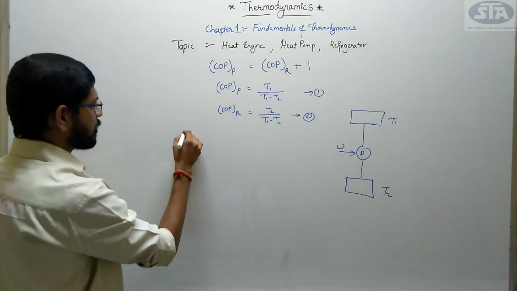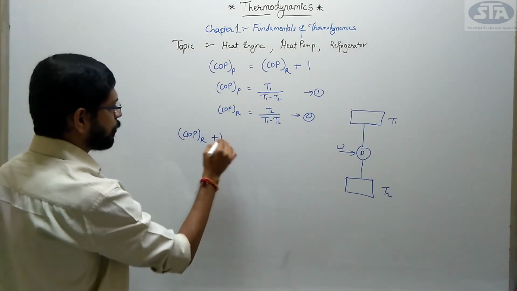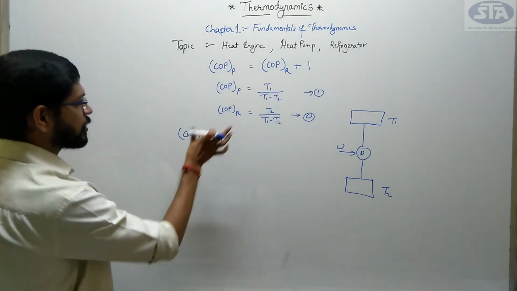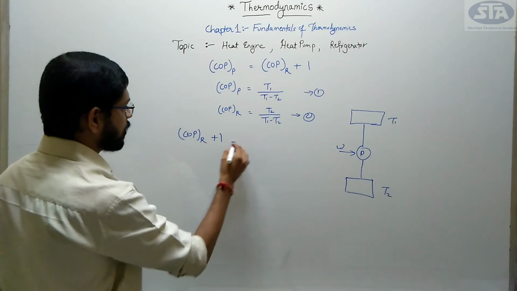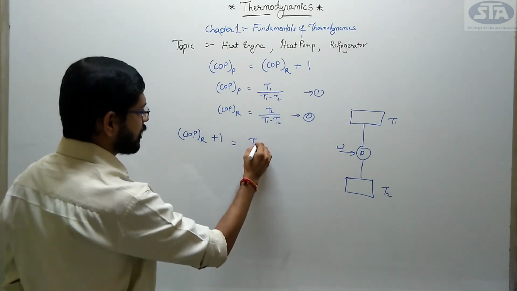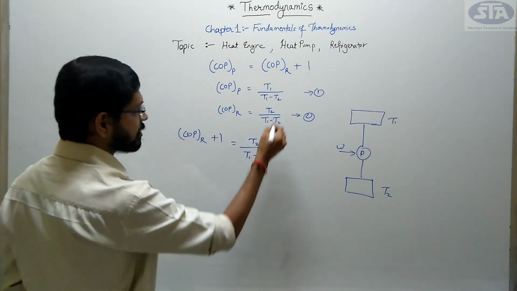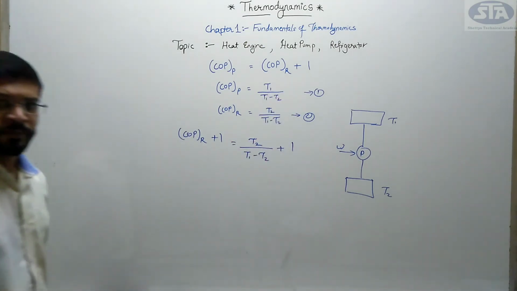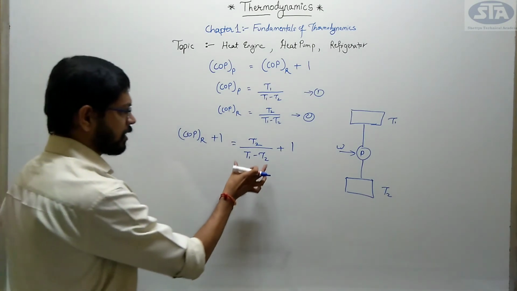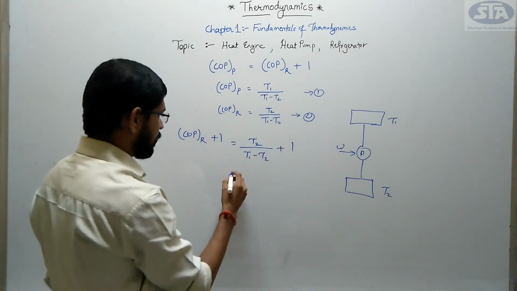Now I will take COP of refrigerator and add 1 to it. What would my equation be? See, T2 divided by T1 minus T2. I am writing the same step here, plus I am adding 1. Now the denominator term will be multiplied with this term 1, right?